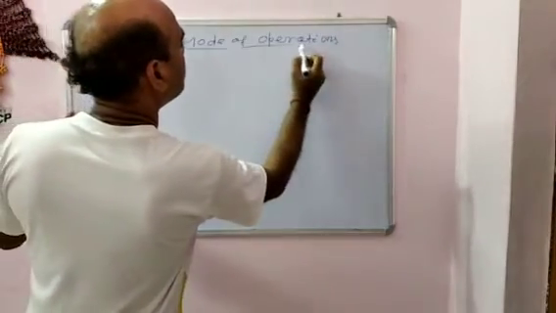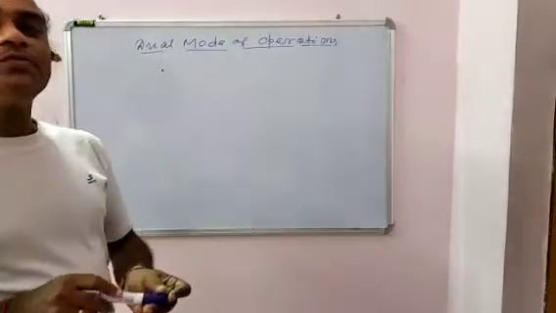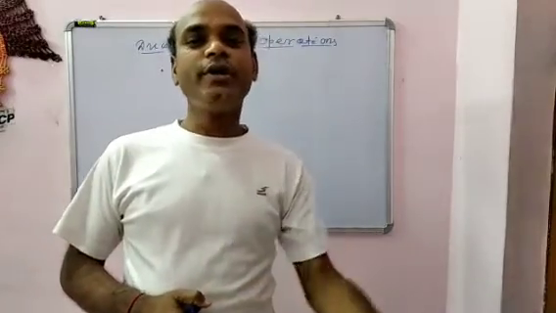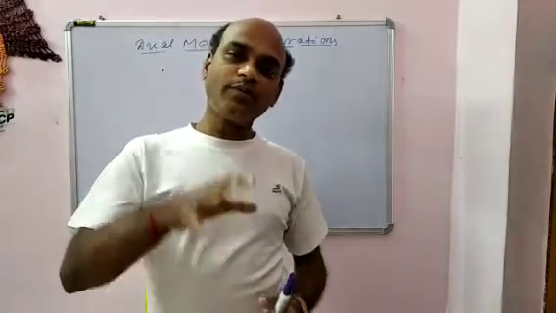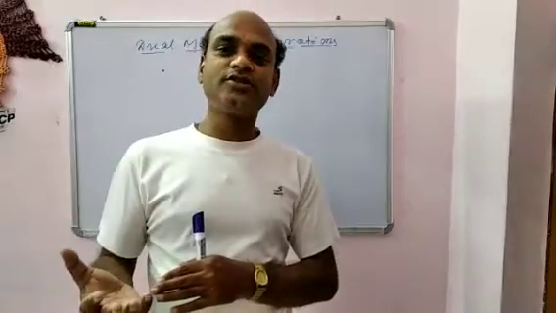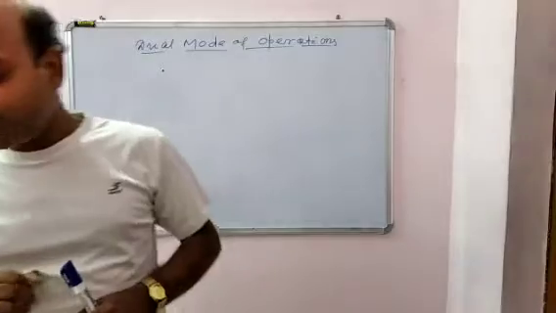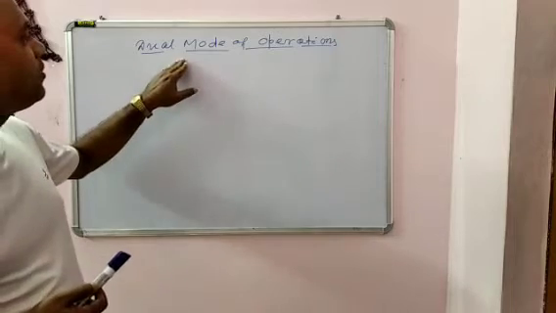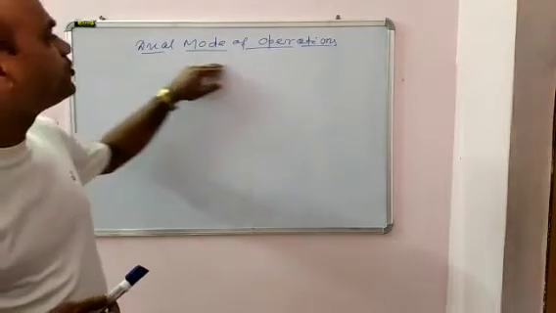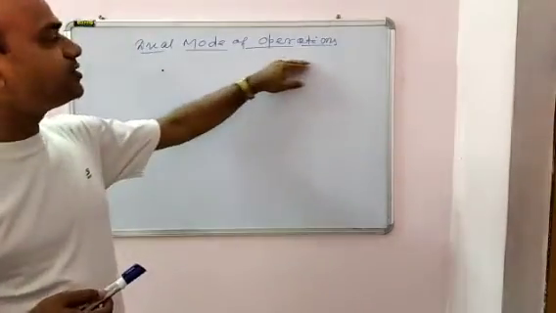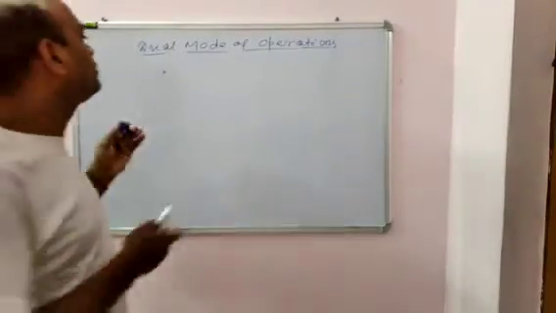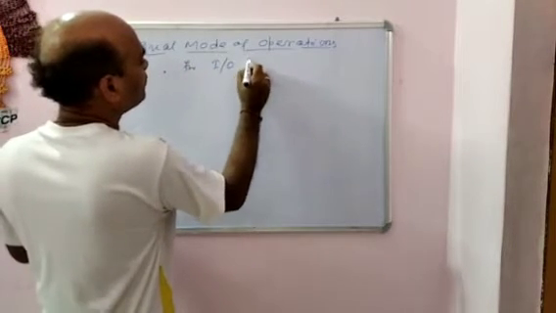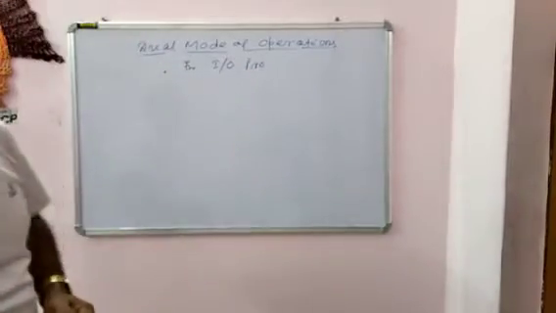Dual mode of operation. In this mode, both system software and application software are executed, or with the help of system software, the application software's instructions can be easily executed. So the dual mode of operation forms the basis for I/O protection. Why are we using the dual mode of operation? This dual mode of operation is basically used for input output protection, input output operation.